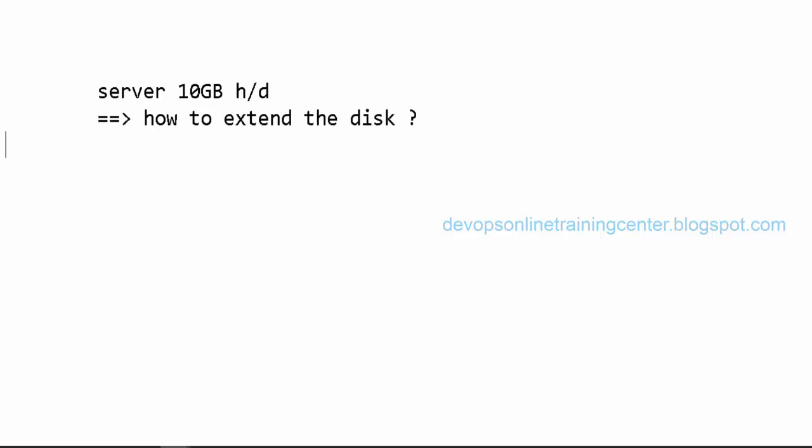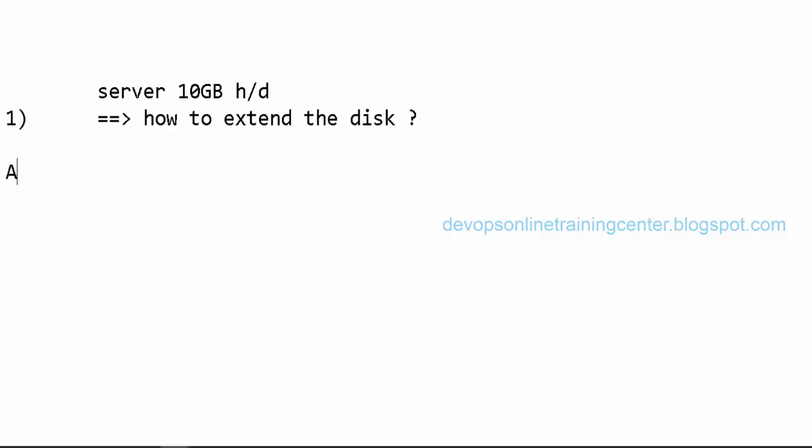I have a server with limited capacity, let us say 10 GB hard disk. Now I want to extend this to, let us say, another 100 GB. So how do we extend the disk? Or we need to have like storage available either on the network or locally? Yeah, so basically you want to attach a disk to an existing server, right?